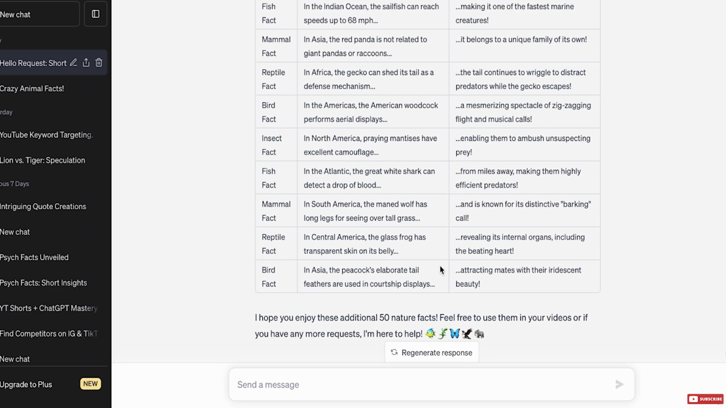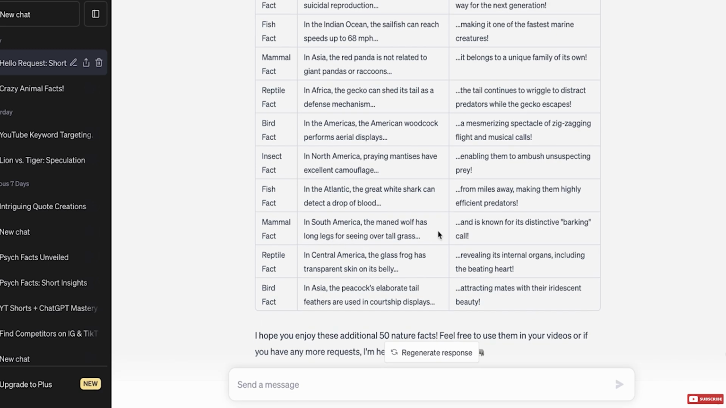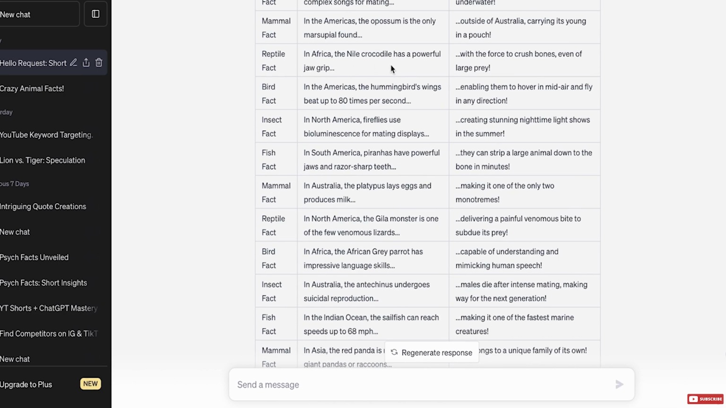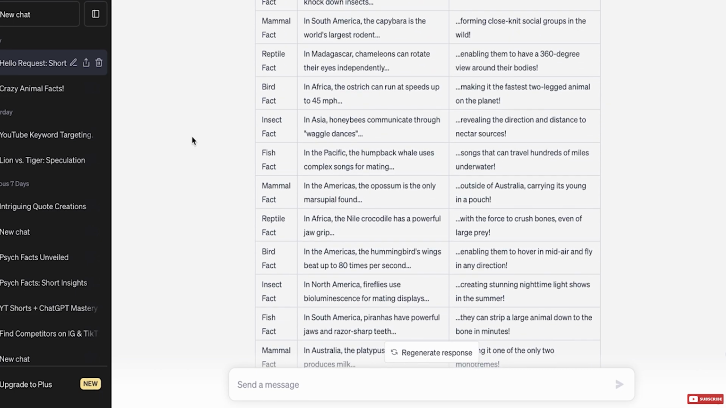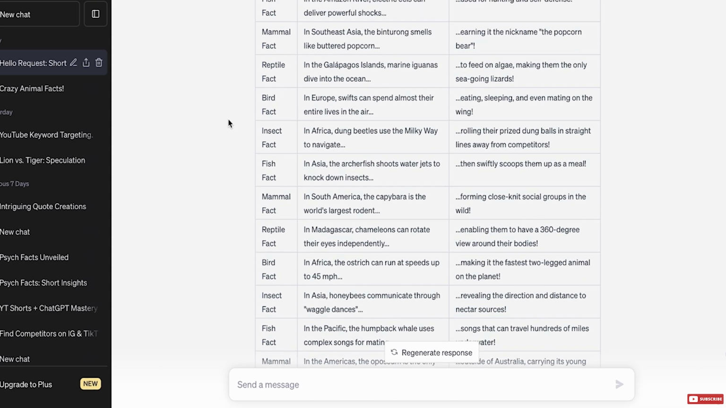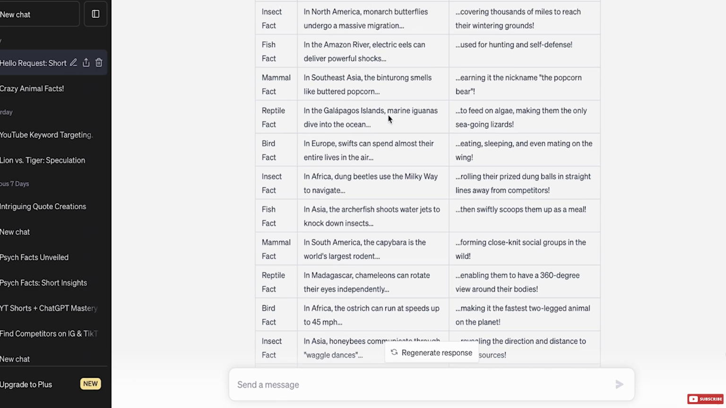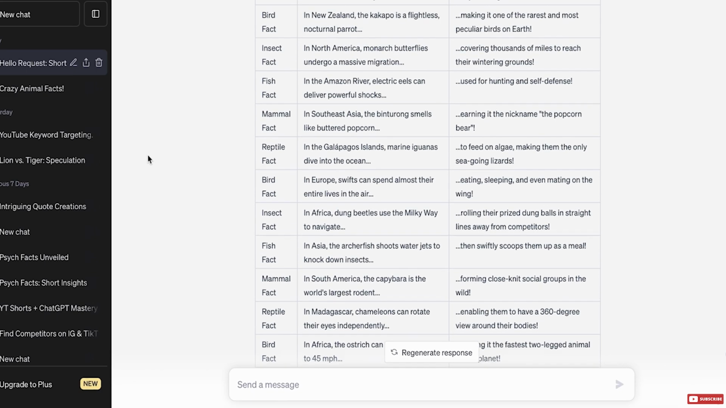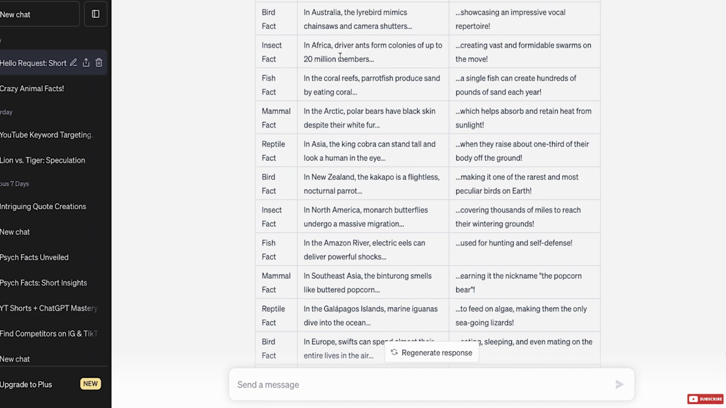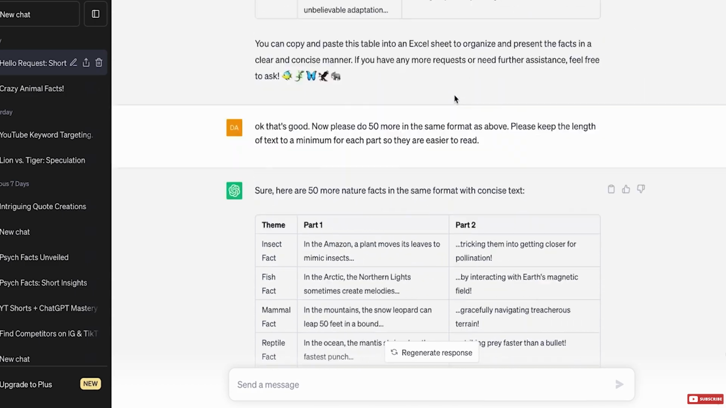So that's really good. We've got bird facts, mammal facts, insect facts. Let's have a look at some of these. Oh yeah, these are really good. In Africa, the Nile crocodile has a powerful jaw grip with a force to crush bones or even large prey. Let's have a look at some more. In Africa, the ostrich can run at speeds of 45 miles an hour, making it the fastest two-legged animal on the planet. In the Galapagos Islands, marine iguanas dive into the ocean to feed on algae. Okay, guys, I'm really happy with these. In Asia, the king cobra can stand tall and look a human in the eye. Wow, these are good. I didn't even know half of these, so I'm really happy with them.